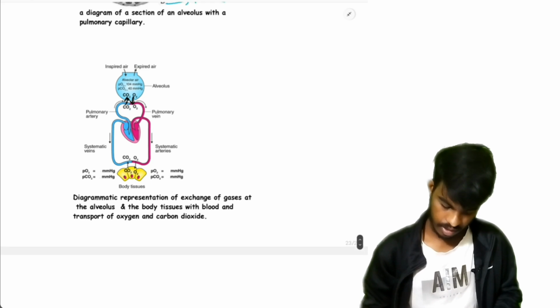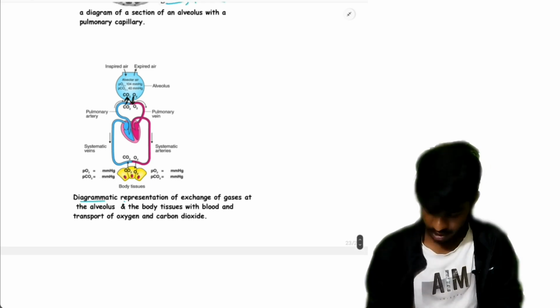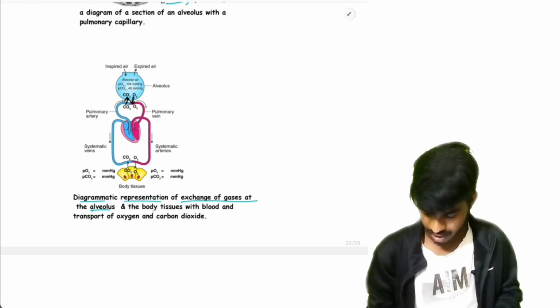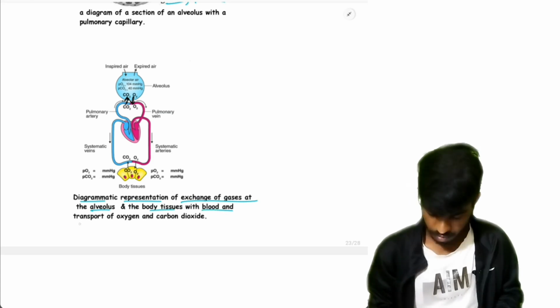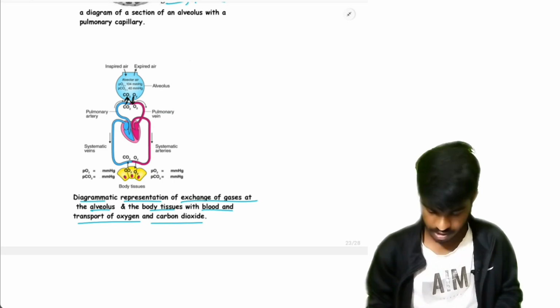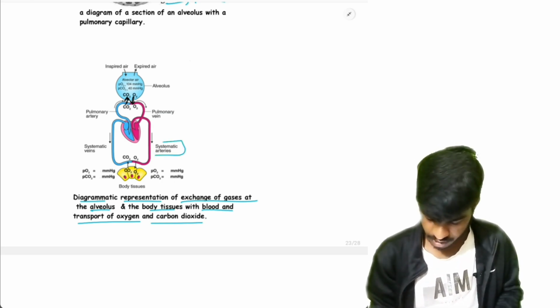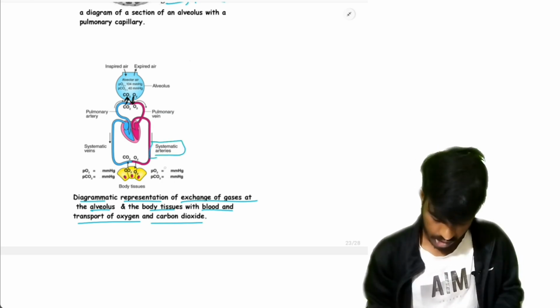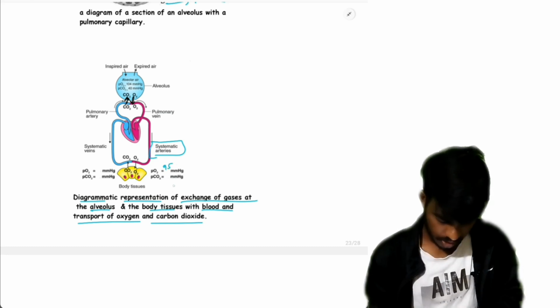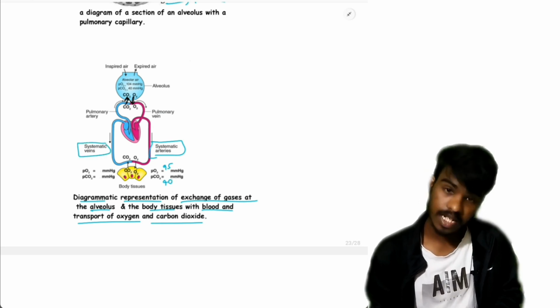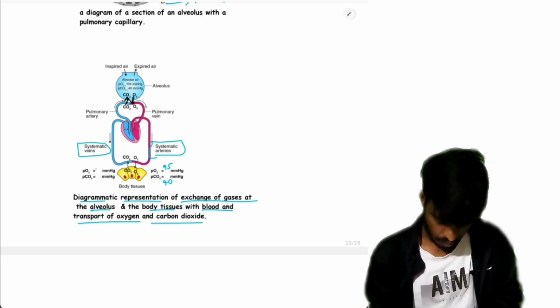And this is the diagrammatic representation of exchange of gases at alveolus and the body tissues with blood and transport of oxygen and carbon dioxide. Here systemic arteries PO2 is 95 and PCO2 is 40. And here systemic veins PO2 is 40 and PCO2 is 45 mmHg.